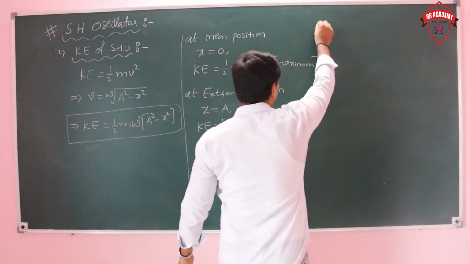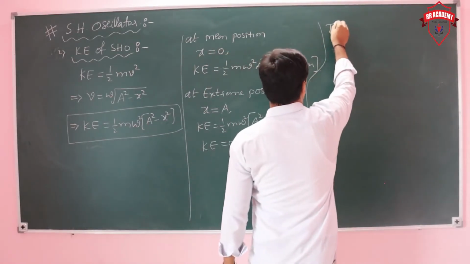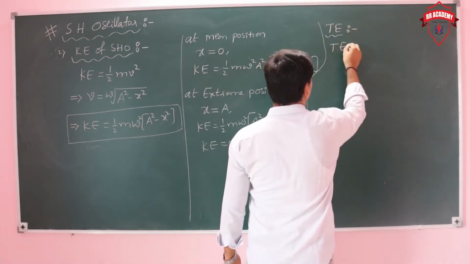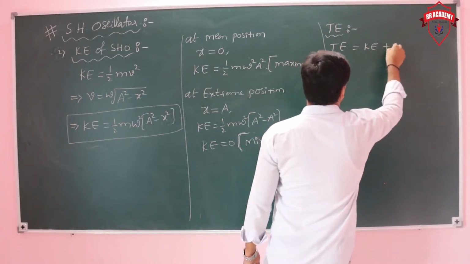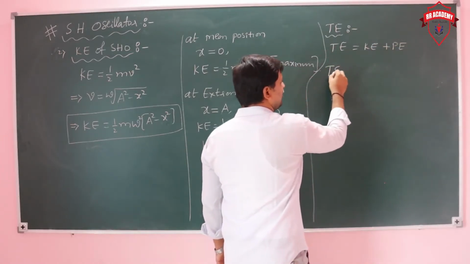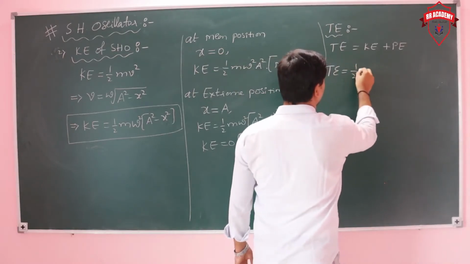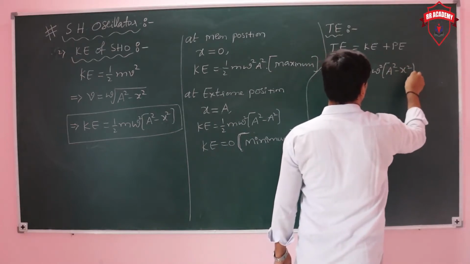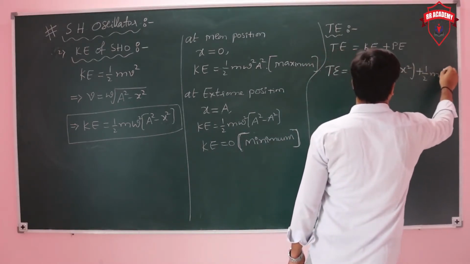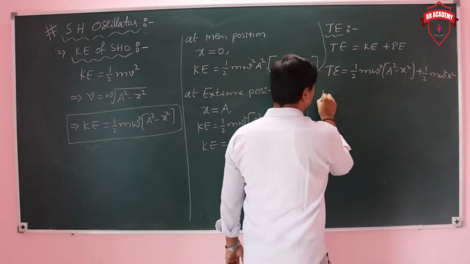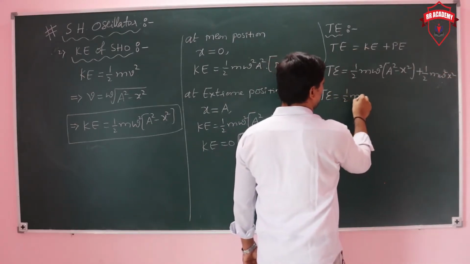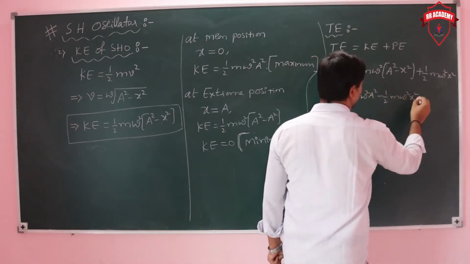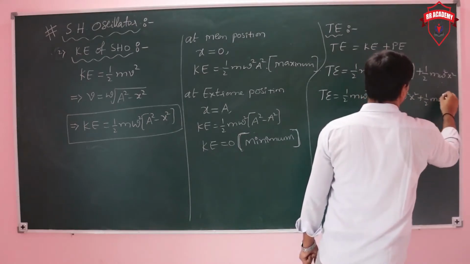And now we will take the total energy. Total energy is nothing but the combination of kinetic energy and potential energy. Kinetic energy is half m omega square into a square minus x square, potential energy is half m omega square x square. So total energy is equal to half m omega square a square minus half m omega square x square plus half m omega square x square.